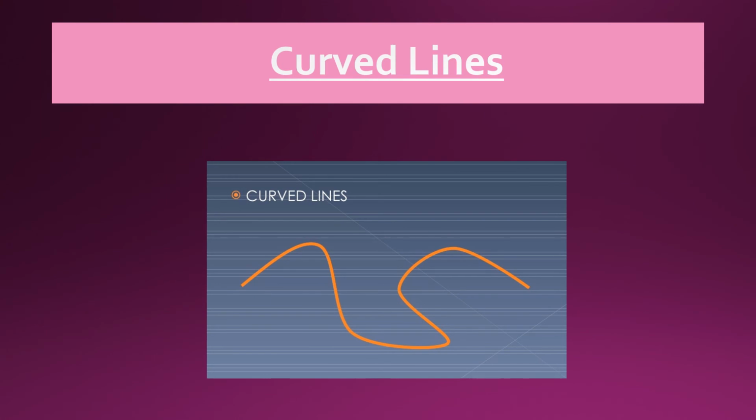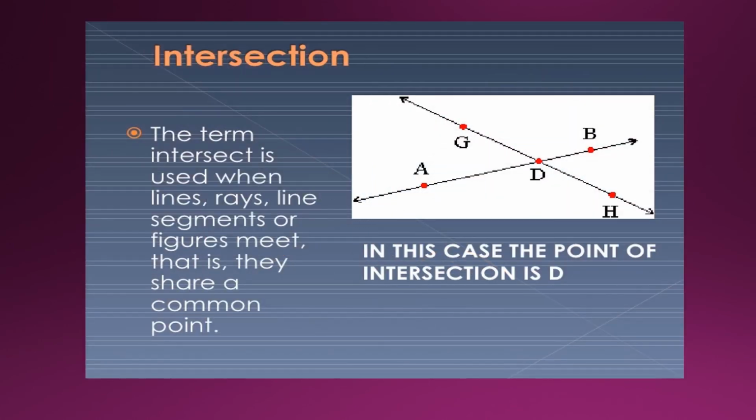Curved lines. Next we have intersecting lines. The term intersect is used when lines, rays or line segments meet, that is, they share a common point. In this case, the point of intersection is D. So these lines are known as intersecting lines.